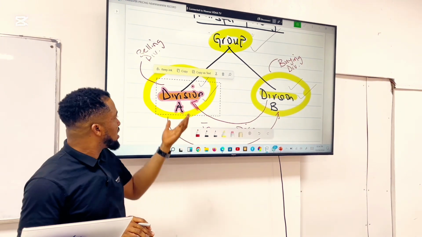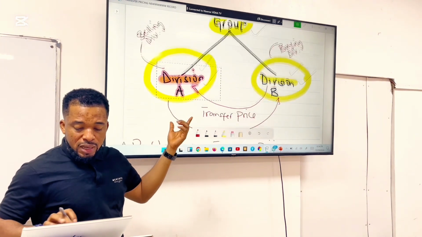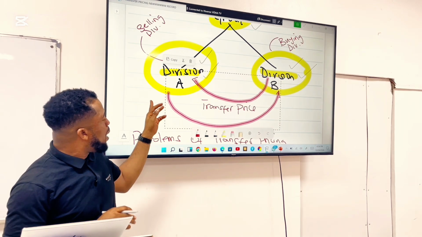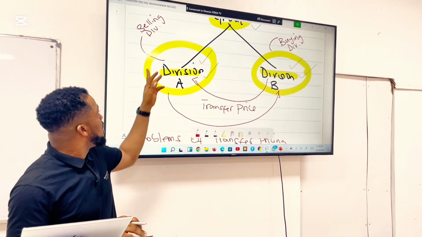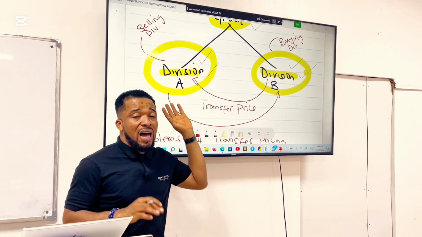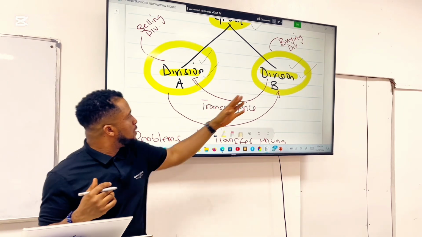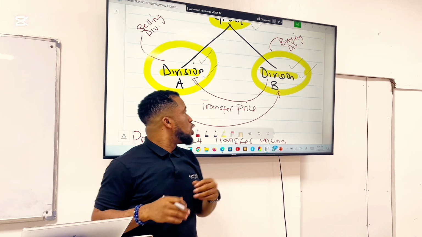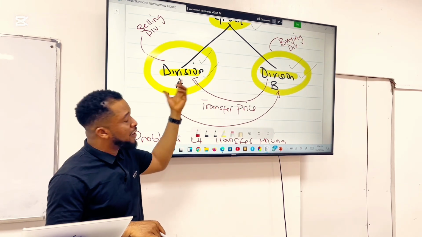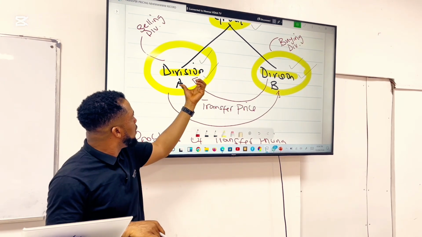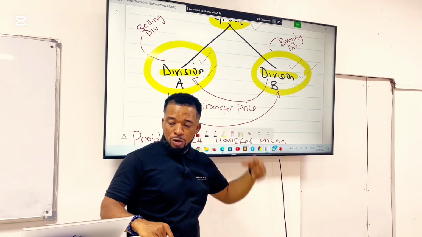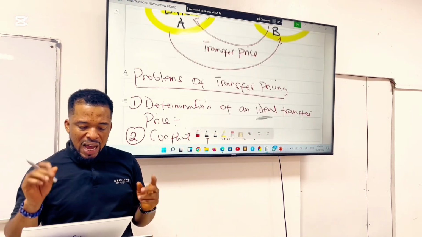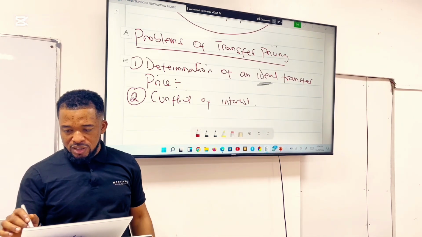If they are profit centers, it means that their emphasis will be on how much profit they can generate. So division A will be willing to sell at the highest possible price. Division B will be willing to buy at the lowest possible price. All right. So because of these different interests, there's bound to be conflict between division A and division B. All right. And so these are the two problems of transfer pricing.